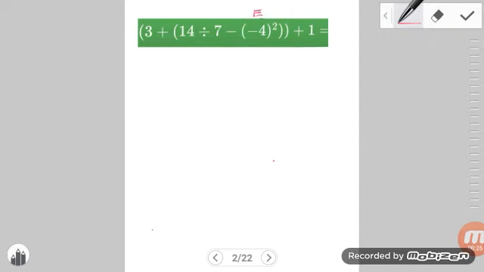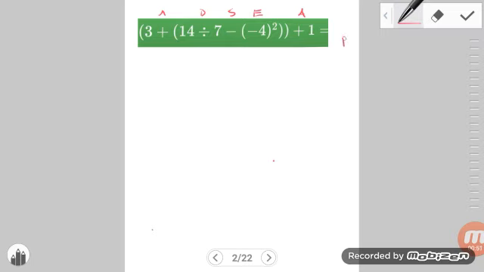Then after working out the E section, we're going to have to work out the D section, which is the division. Then we're going to have to do the subtraction. And then that should take care of our inner brackets. Then we're just going to proceed to the outer bracket, which is to add the 3. And then finally we're just going to be adding the 1 here. All right, so we're going to be working it in stages.